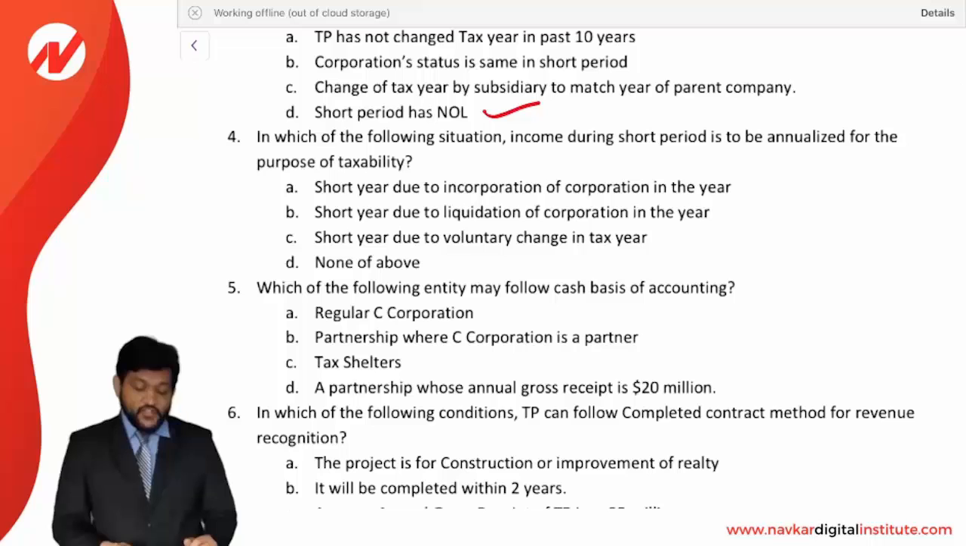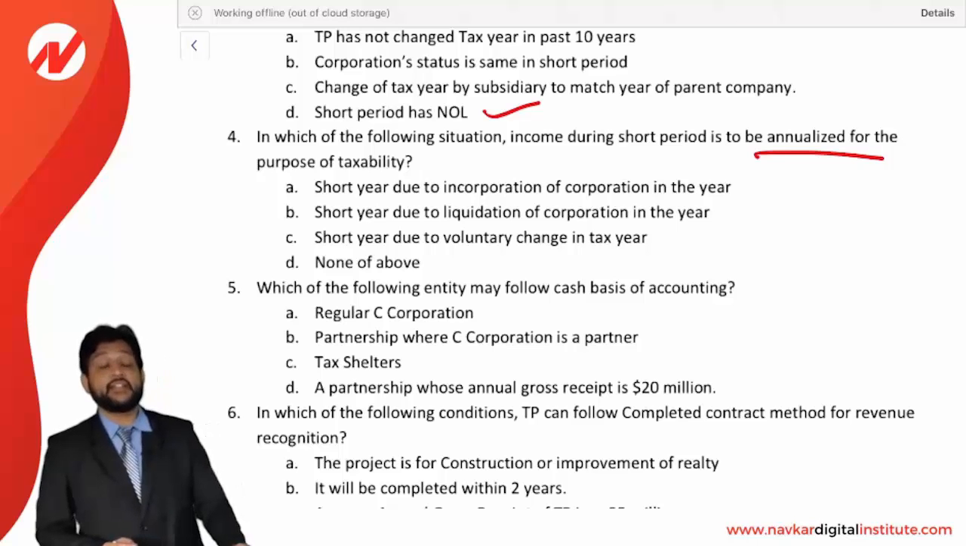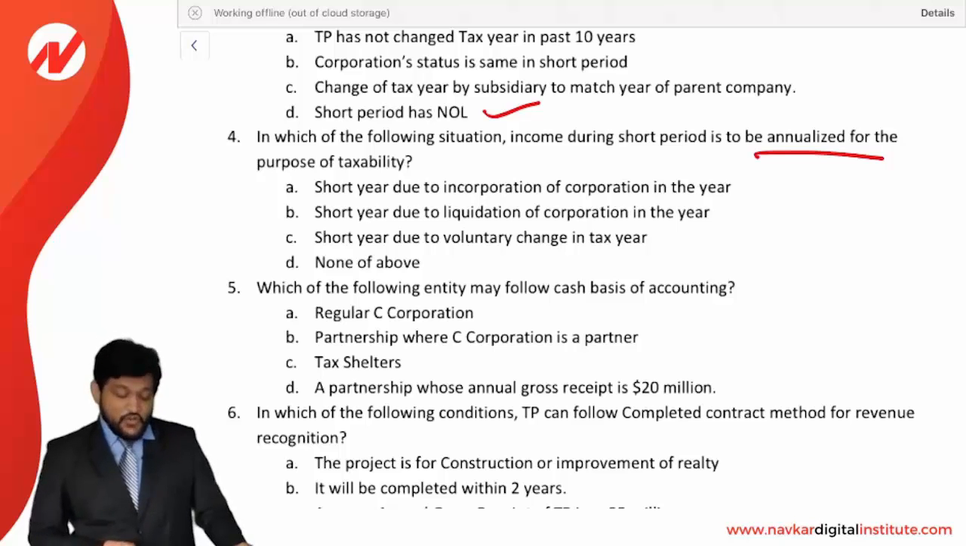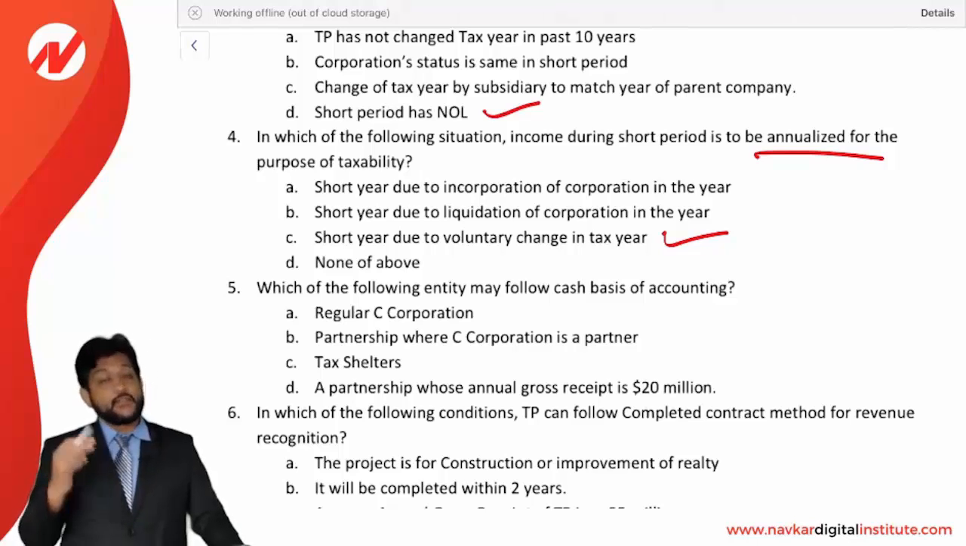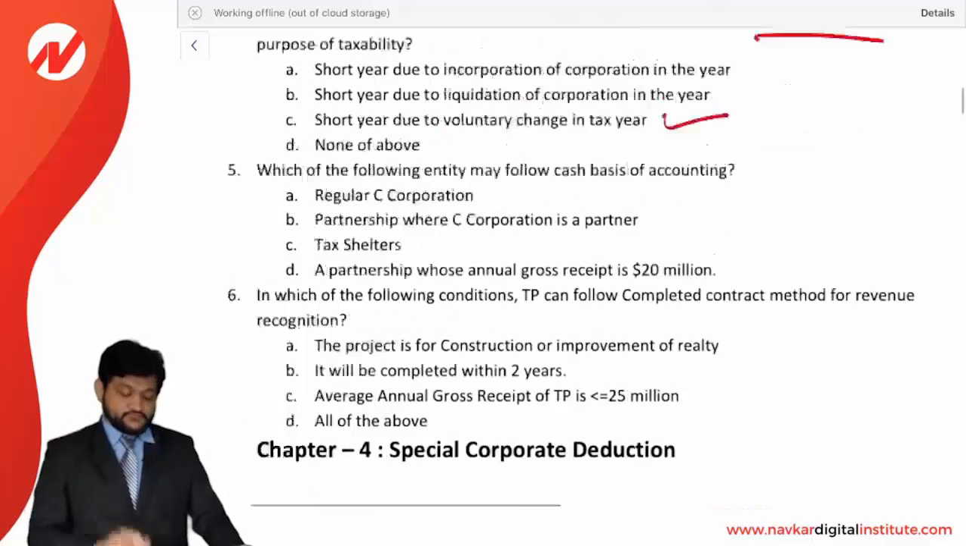In which of the following situations is income during a short period annualized for the purpose of taxability? Remember that for a period of less than 12 months, in certain situations it will be annualized, in certain situations it will not be annualized. Short period due to incorporation of a corporation in the year: no need of annualization. Due to liquidation: no need of annualization. Short year due to voluntary change: yes, there will be annualization. If you change the tax year voluntarily, by your wish, then your income will be annualized for the tax purpose, and then again it will be prorated.